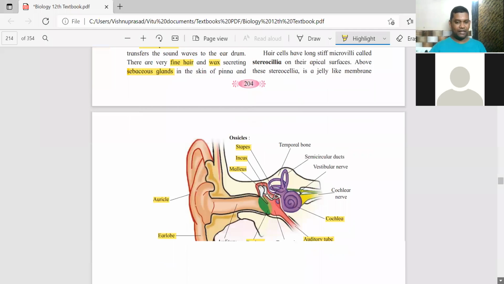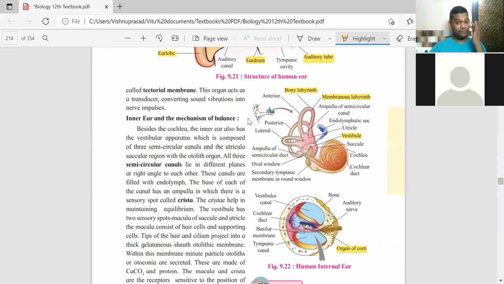The tectorial membrane is a jelly-like membrane. That's why the organ of Corti is said to be a transducer. It does the work of a transducer because it is able to convert sound vibrations into nerve impulses. That's the function. Understood well? Yes, understood well.